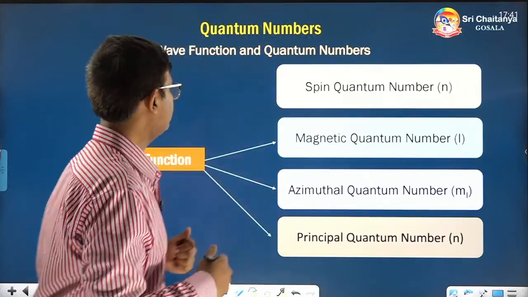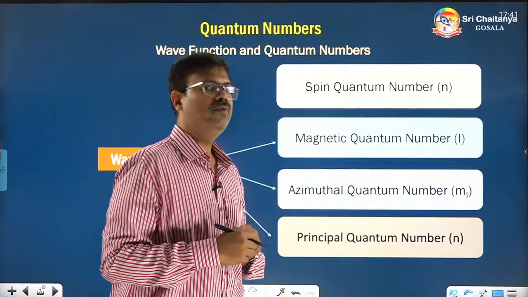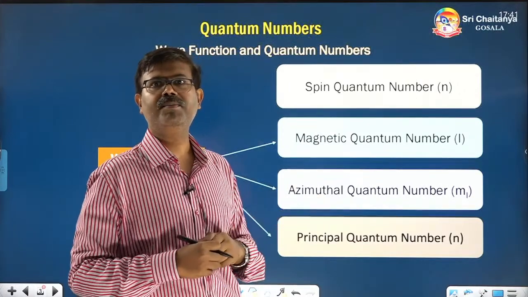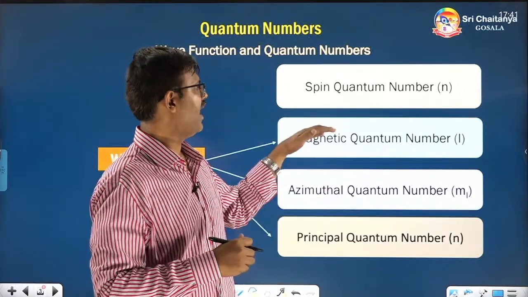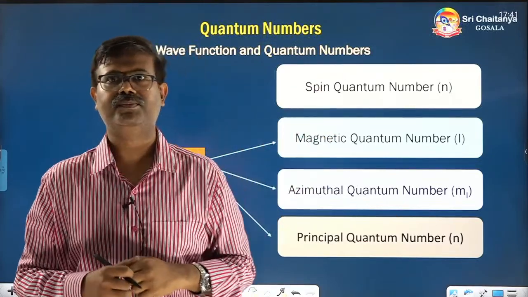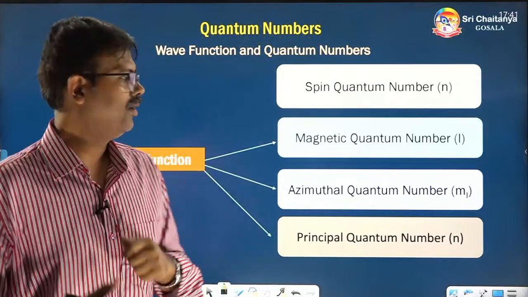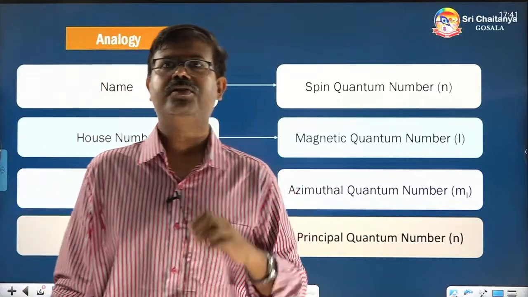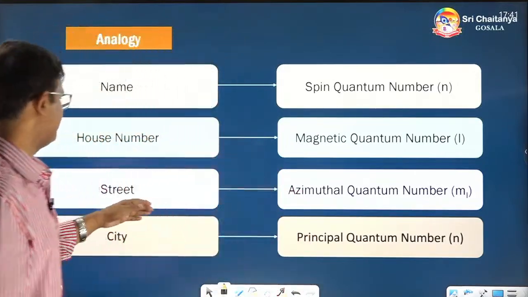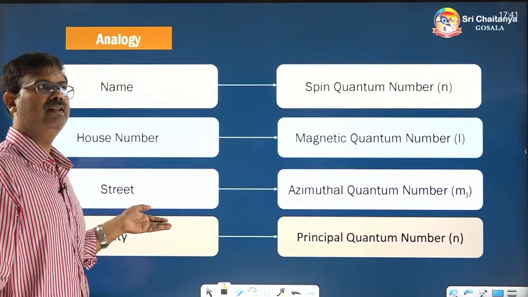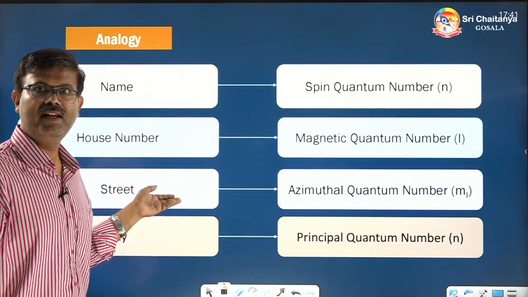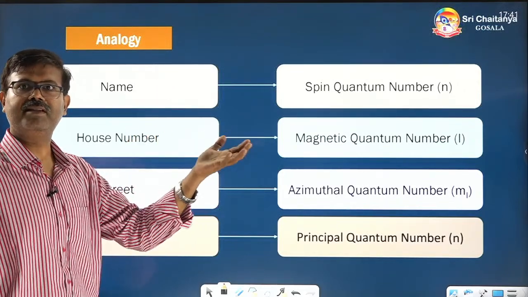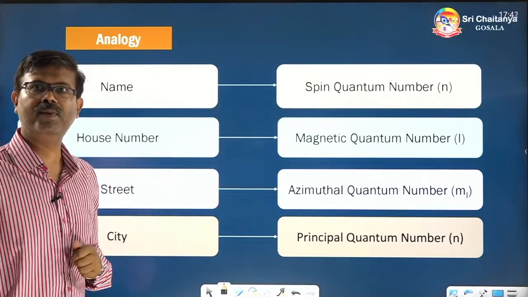Now there are 4 quantum numbers in this concept: principal quantum number, azimuthal quantum number, magnetic quantum number and spin quantum number. These are the 4 quantum numbers. Just like in the analogy I told you earlier, when you write the address, you will write the city name in which that person is living, and above that the street, above that the house number, and above that the name of the person. Then only that courier person will accept and send that courier to the respective place.